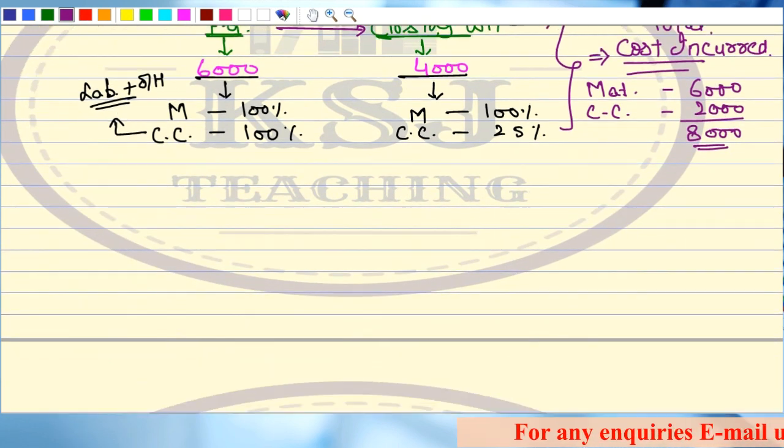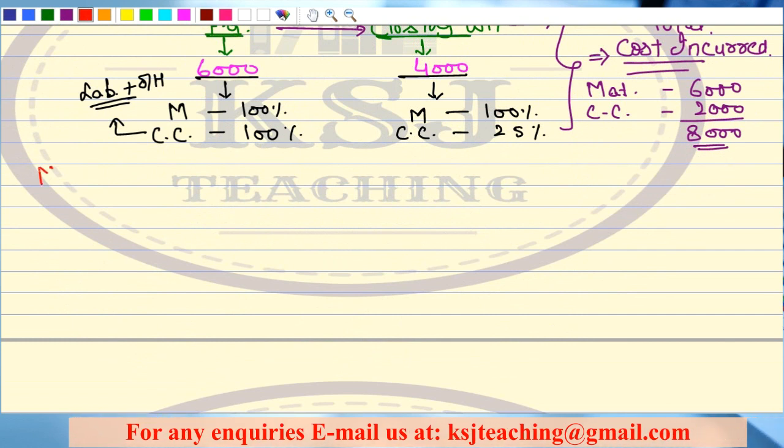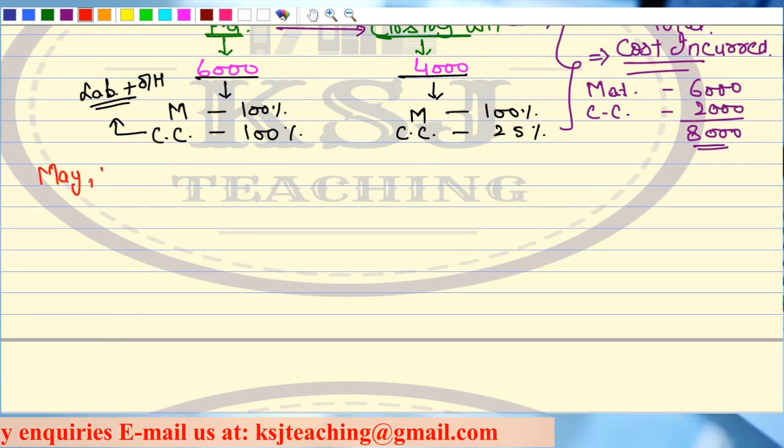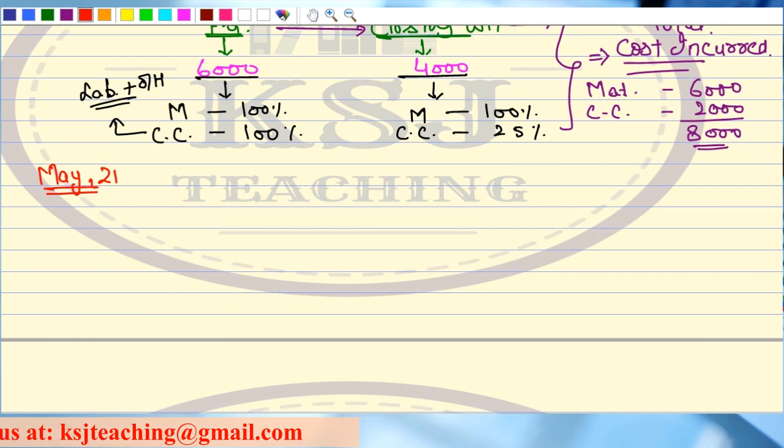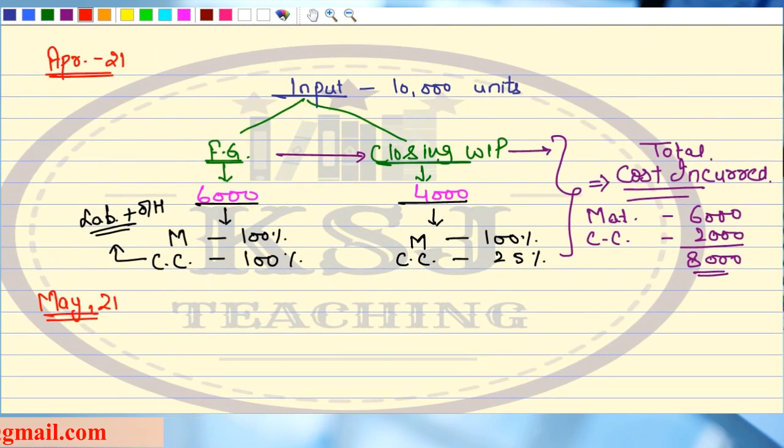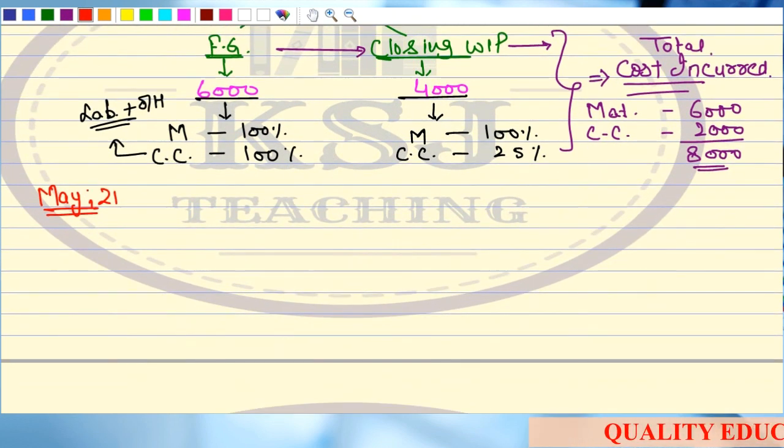Now, listen to it very carefully. Now, the next thing. I'll come to the next period. I'll talk about May 2021 now. The first scenario was about April 21. Now, I will talk about May 21. What will happen in May 21?